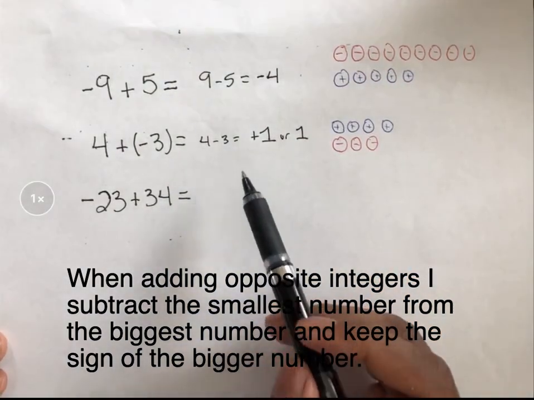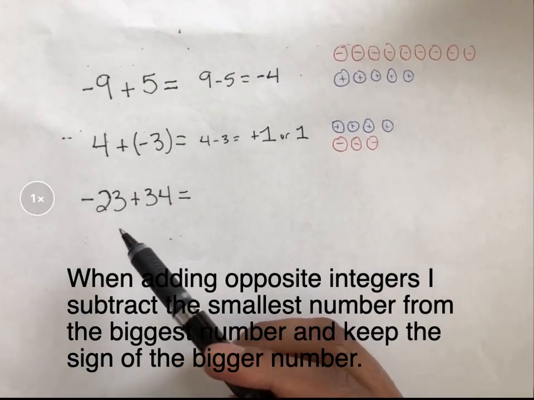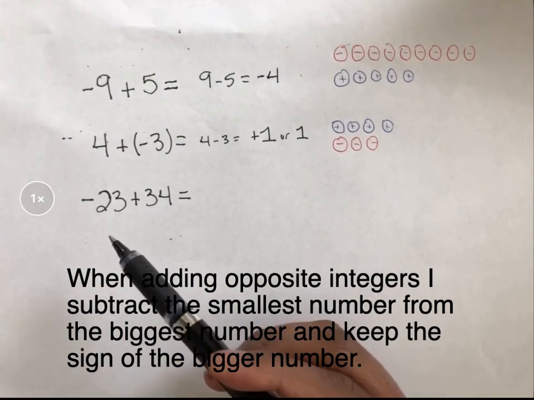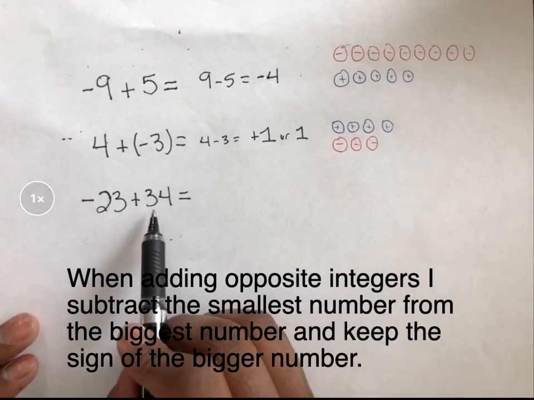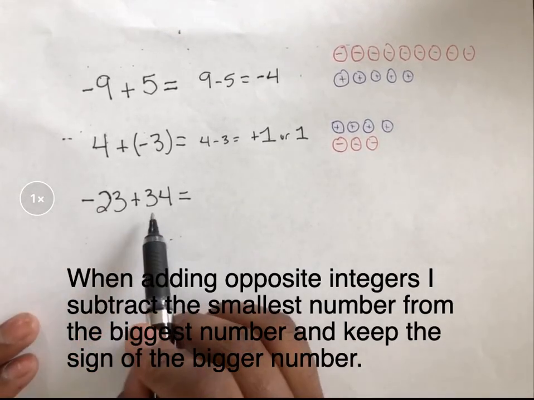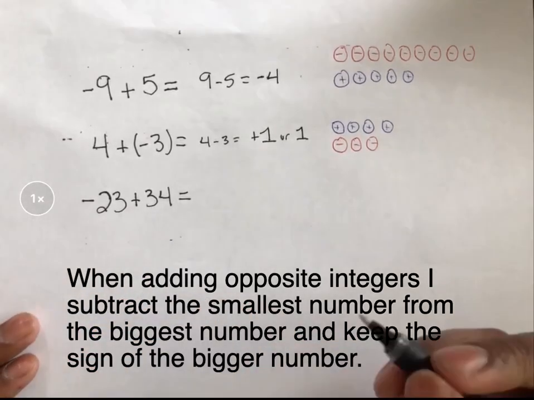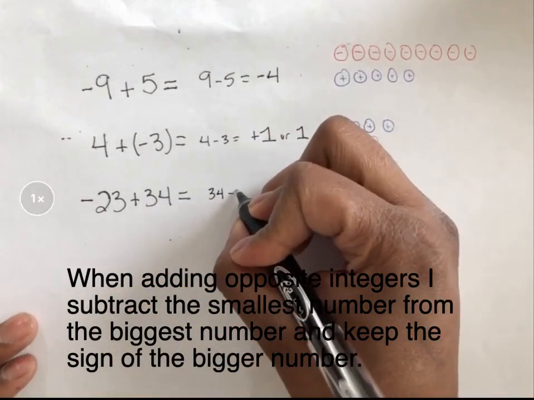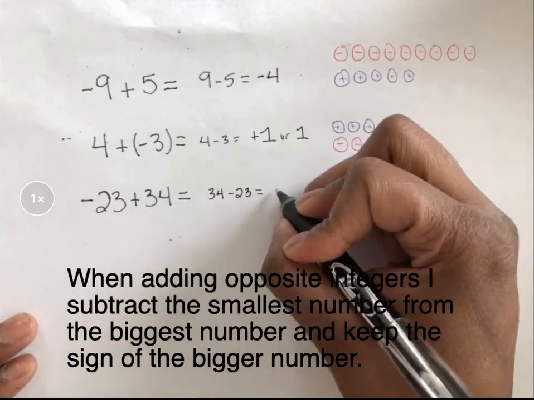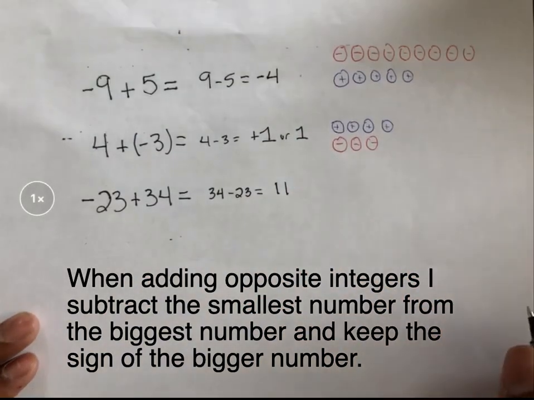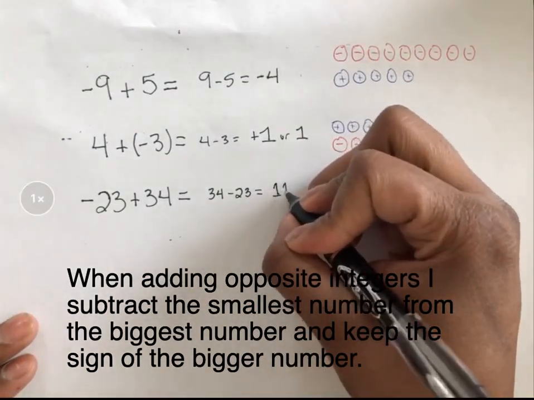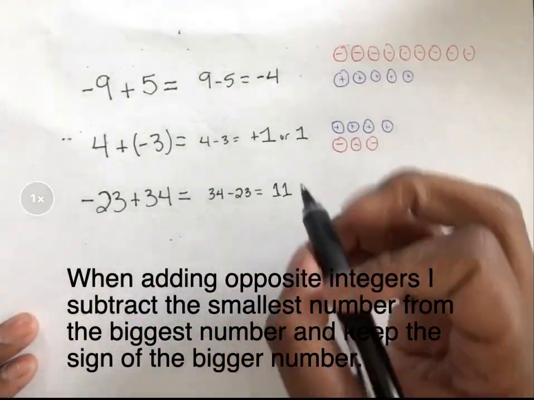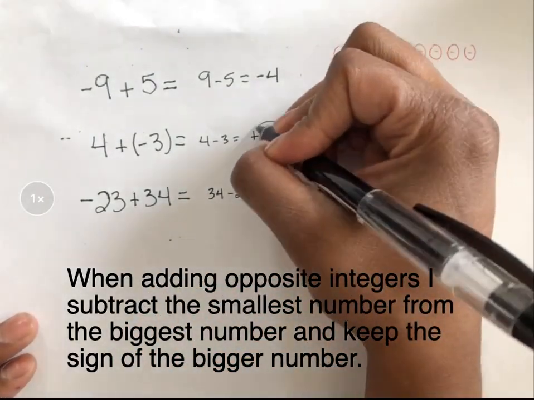Because it's a rule, it applies to even big numbers. Nothing changes when we see bigger numbers. The same thing applies. So I have negative 23 plus 34. They're opposite signs, negative and positive. So I'm going to take my bigger number, which is 34, subtract 23 from it, which is 11. The biggest number is a positive, so my answer stays a positive.